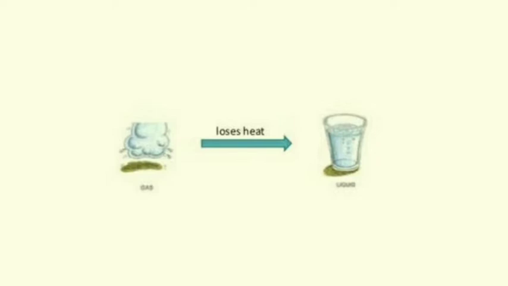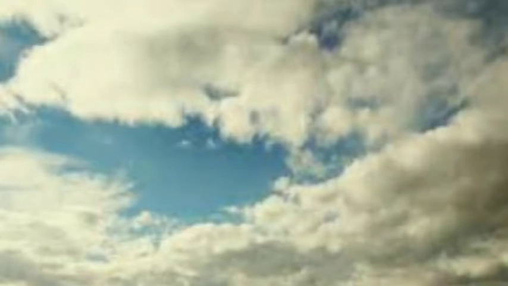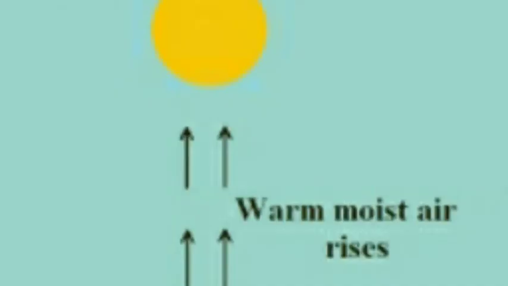Heat is released to the atmosphere. So when it is released to the atmosphere, what is the heat doing? The heat will warm up the air in the atmosphere. So when you release heat in the atmosphere, air in the atmosphere will get heated up.